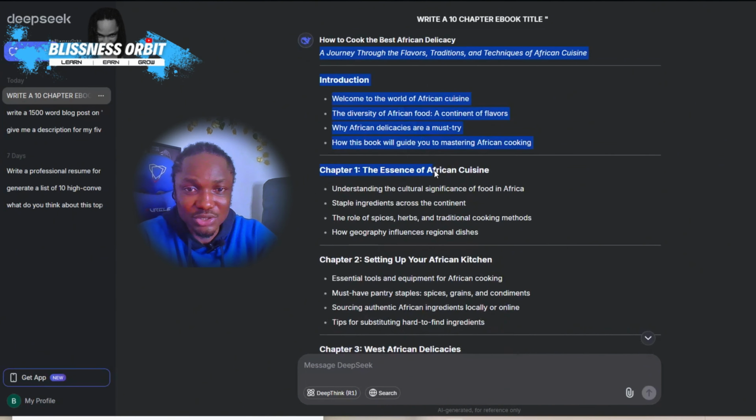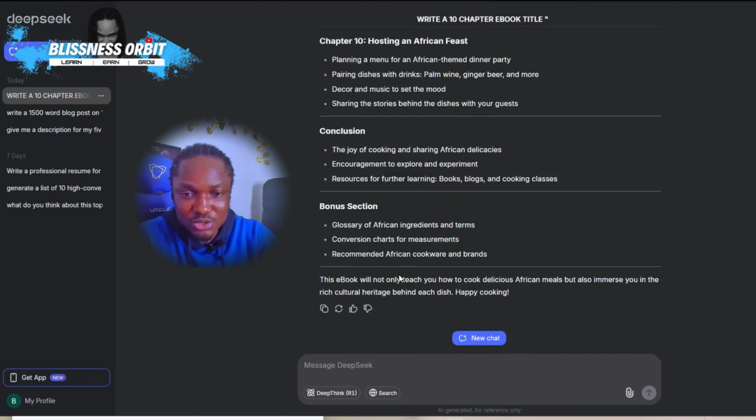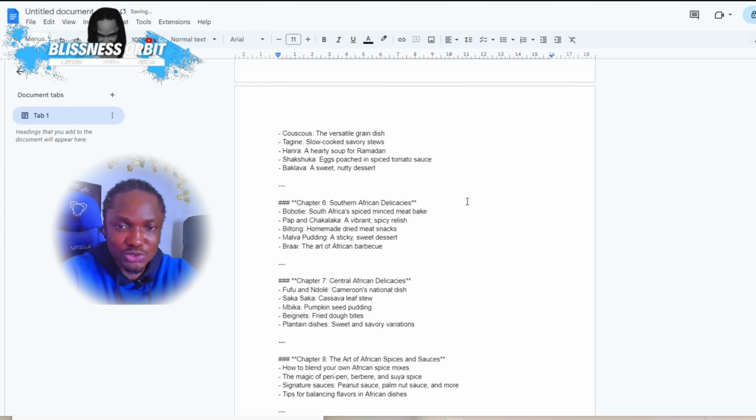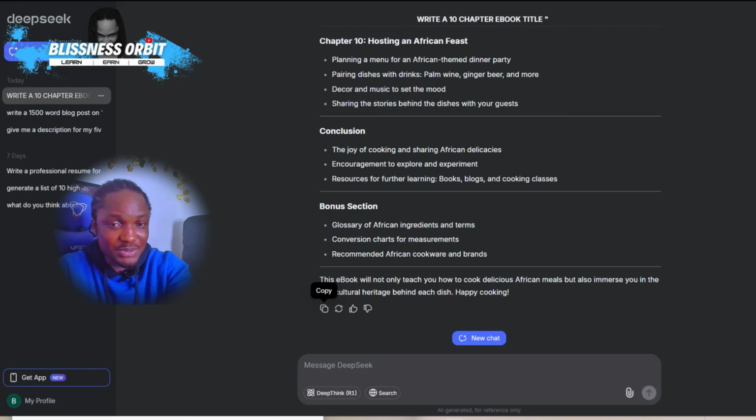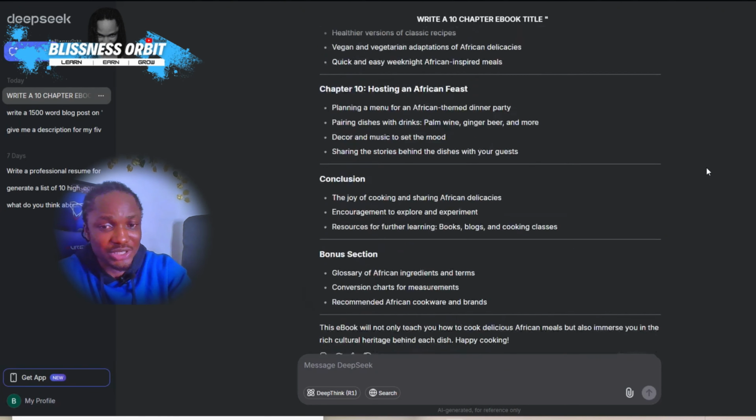So you can just copy it all the way from here, or you can just scroll up and click on this icon here that says copy, and then you come to Google Docs and just paste it here, and then you can edit it. You can see there's an introduction right here. You can just edit that and make it bolder. Just edit it generally. Now there are many aspects of this book that you can actually talk to DeepSeek about, and it's going to help you generate all of that.